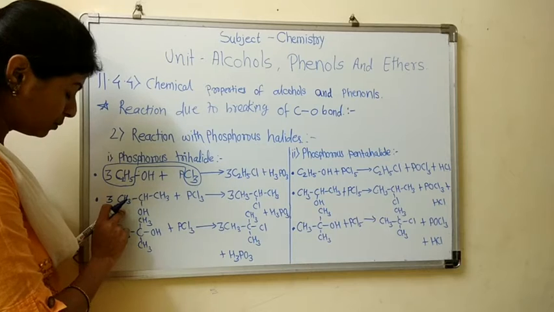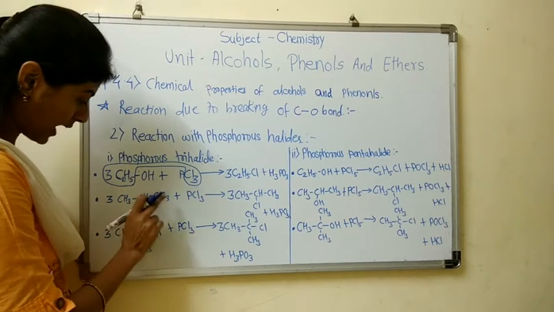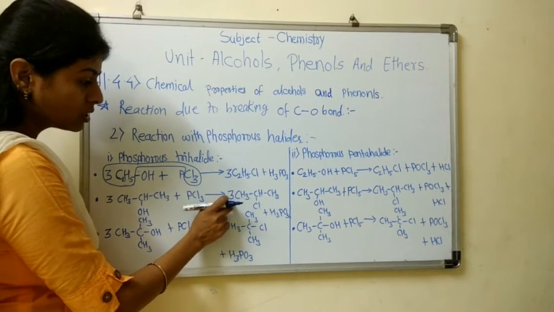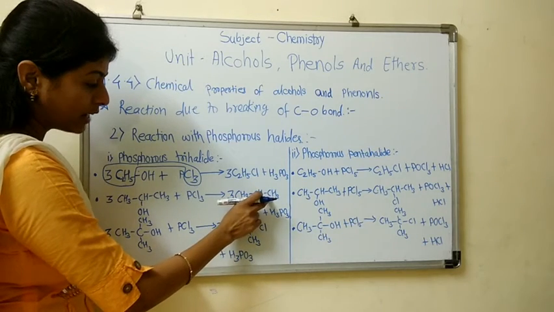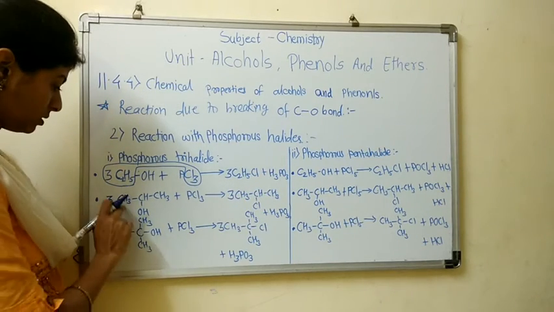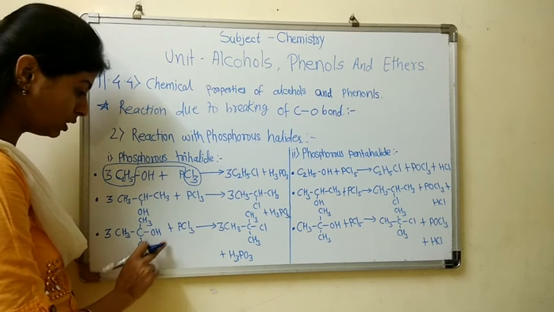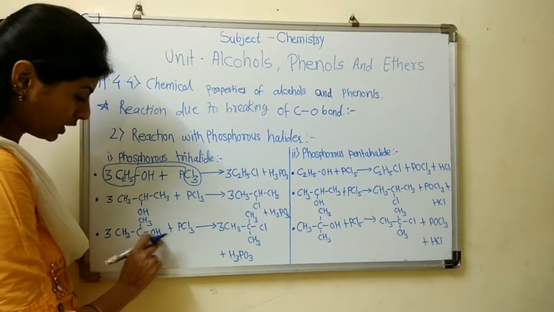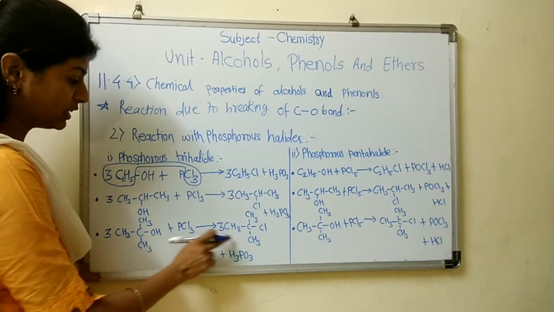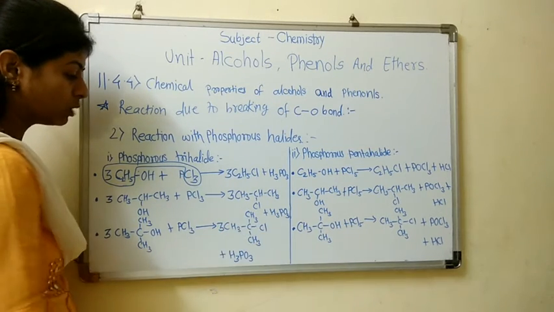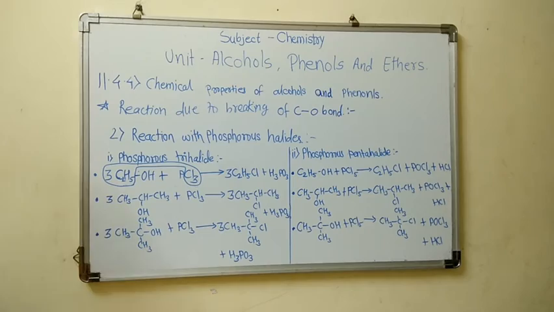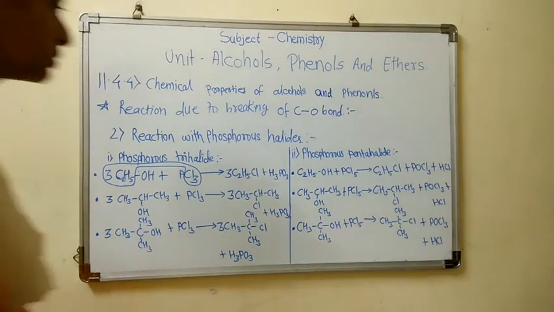Same in case of secondary alcohol: when isopropyl alcohol reacts with PCl3, it gives isopropyl chloride. Same in case of tertiary alcohol: tertiary butyl alcohol reacts with PCl3 to give tertiary butyl chloride. Now phosphorus pentachloride.